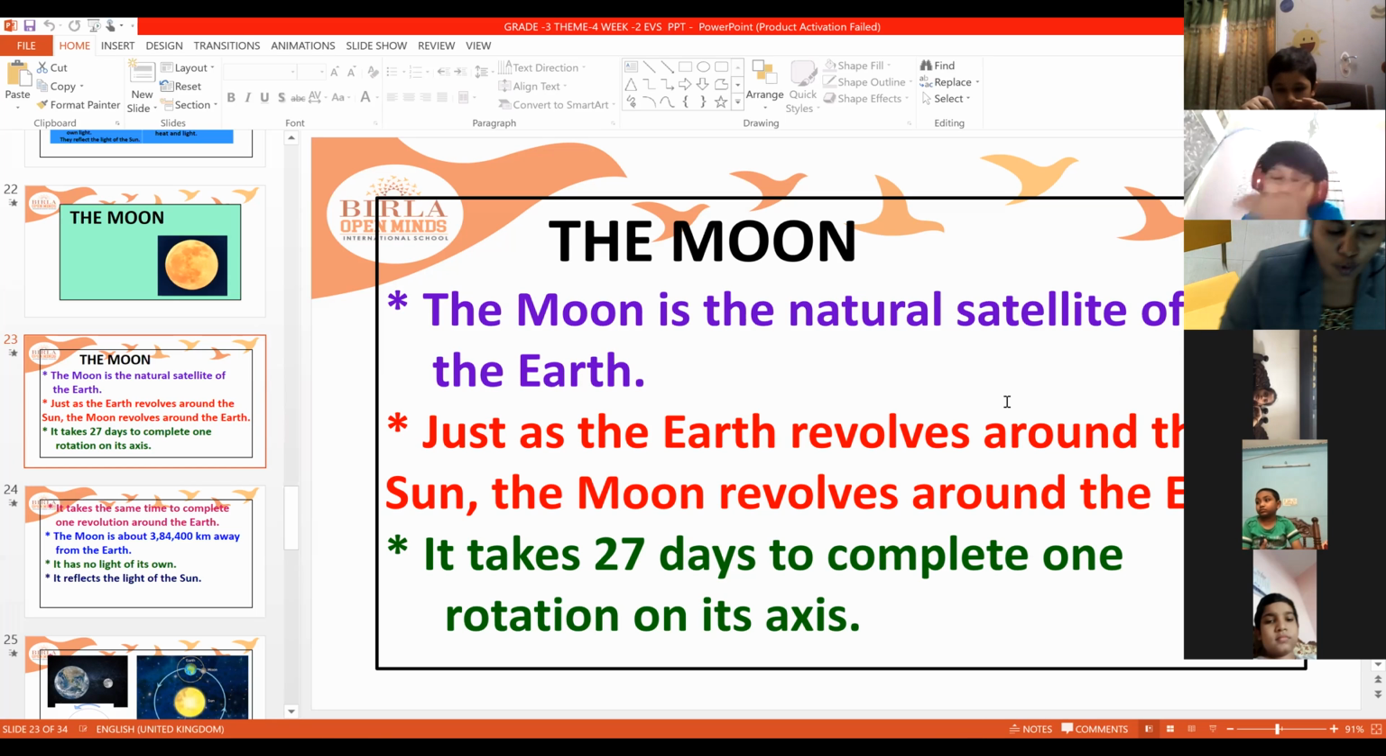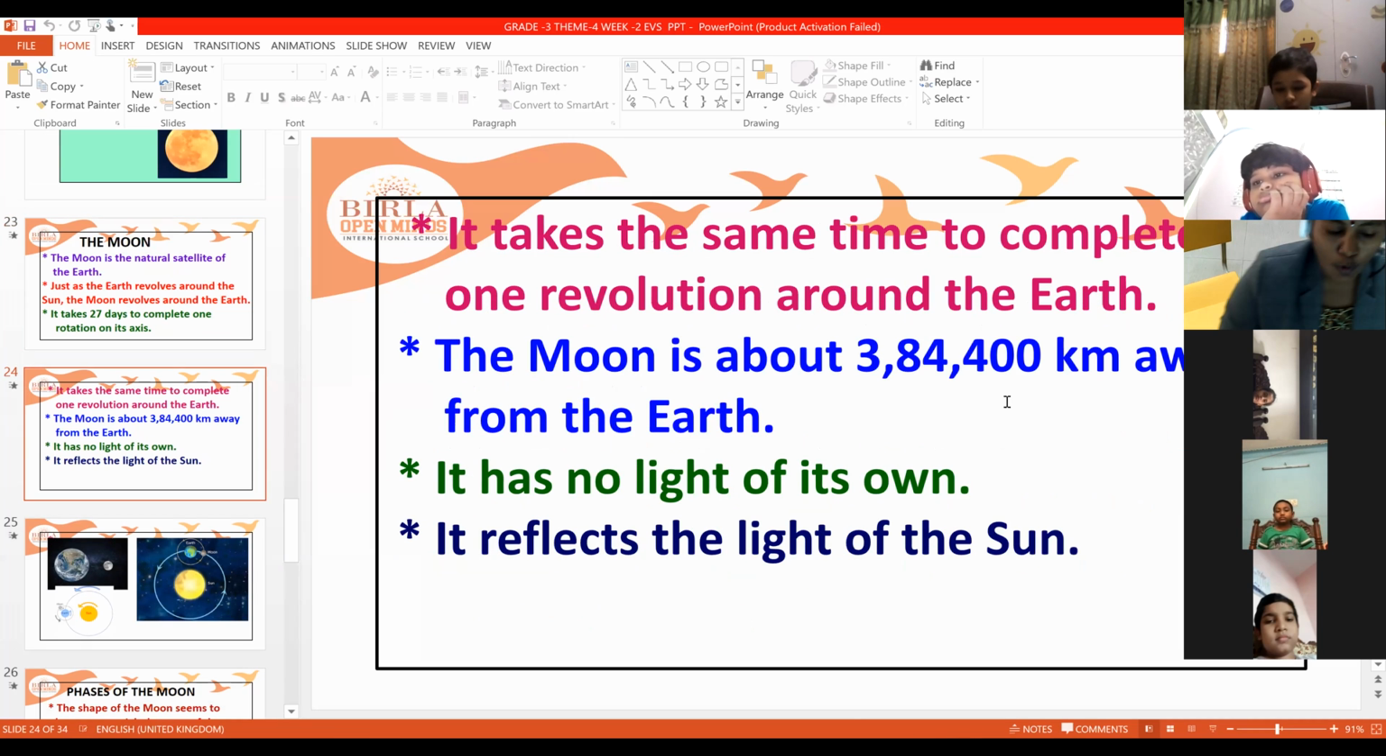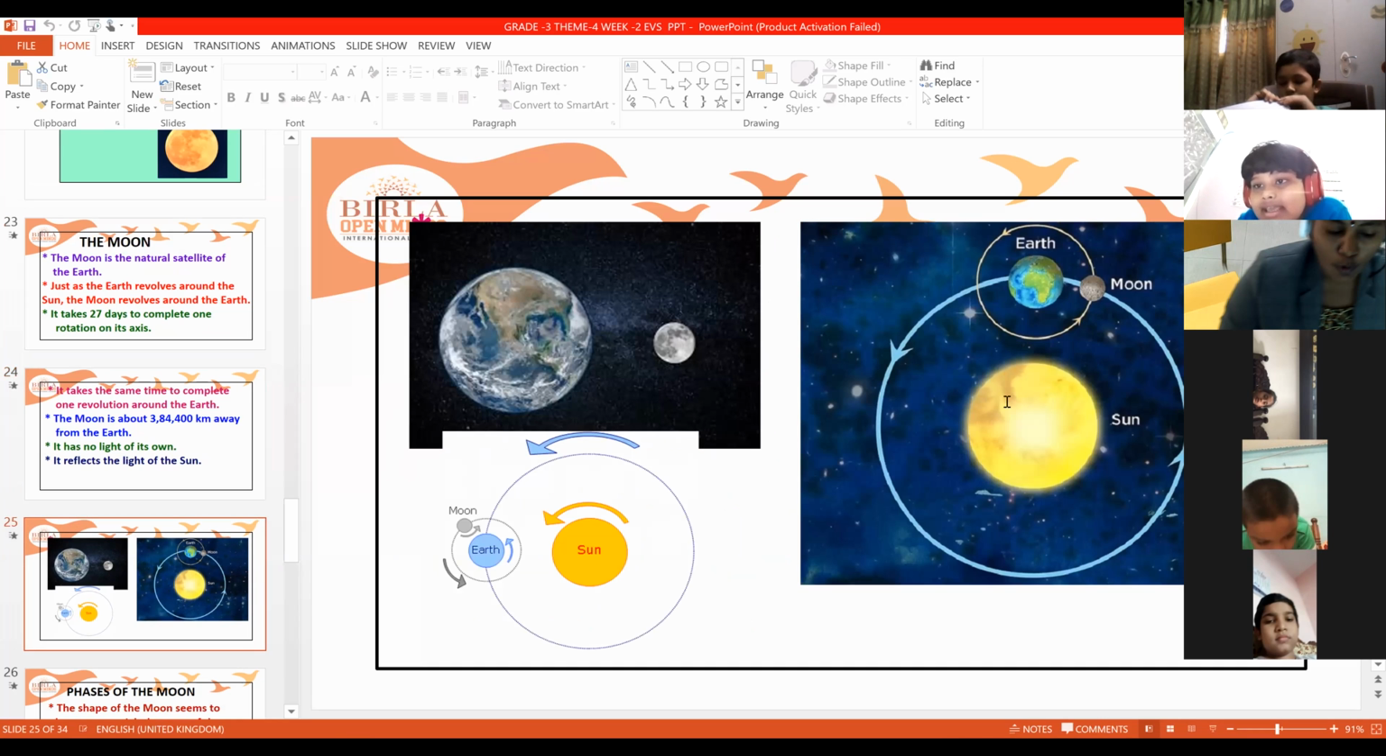And how many days does it take to complete its rotation or revolution? Actually the moon rotates on its own, and it revolves round the earth also. So it takes 27 days to complete one rotation and 27 days to complete one revolution around the earth. Rotation means moving on its own axis. Revolution means moving around the earth, like this. You can see here, it takes the same time to complete one revolution around the earth.